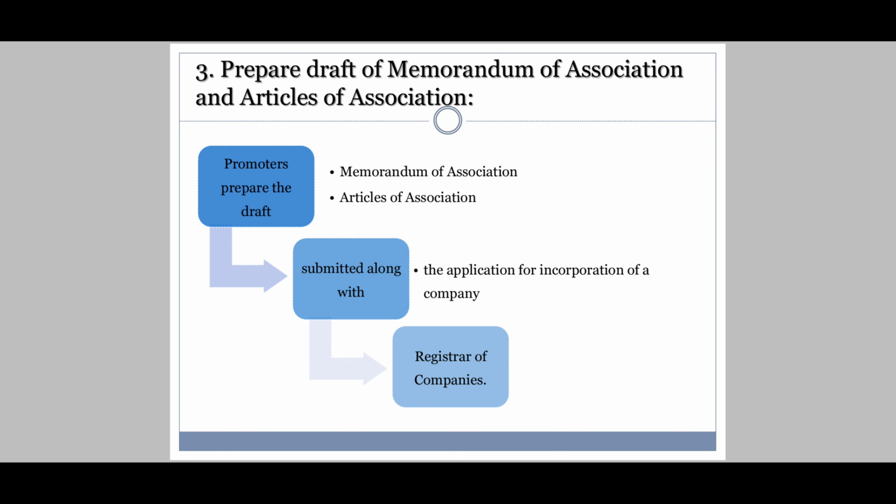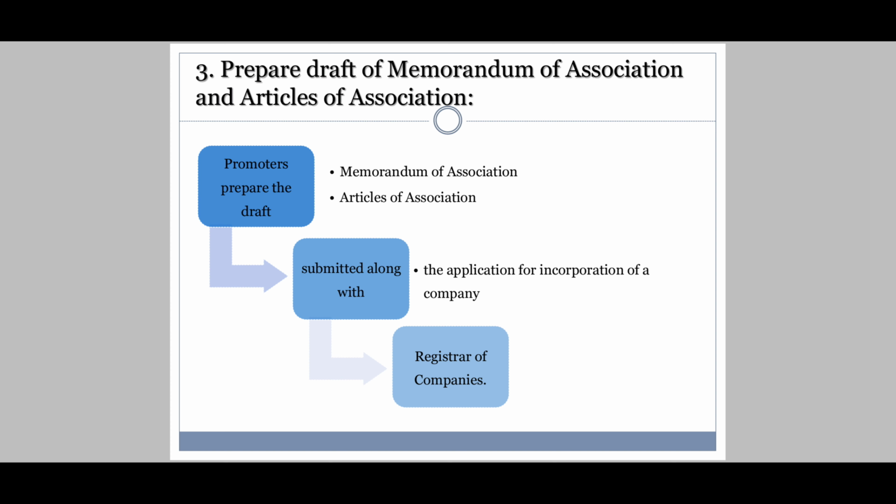Coming to the third stage is to prepare the draft of memorandum of association and articles of association, two most important documents of the company which we have studied already. So now here promoters will prepare the draft, rough memorandum of association and articles of association.